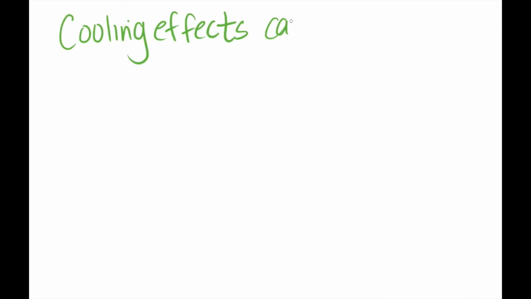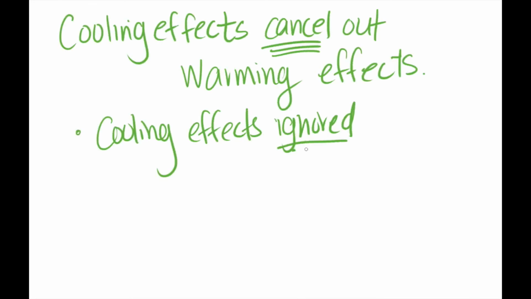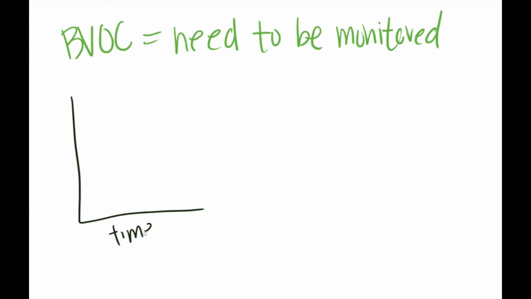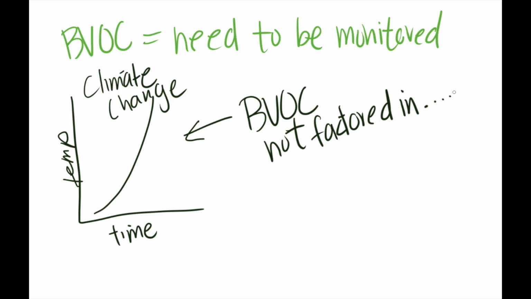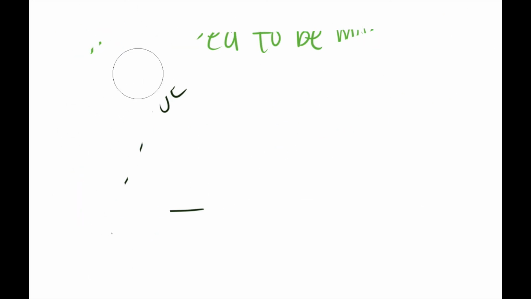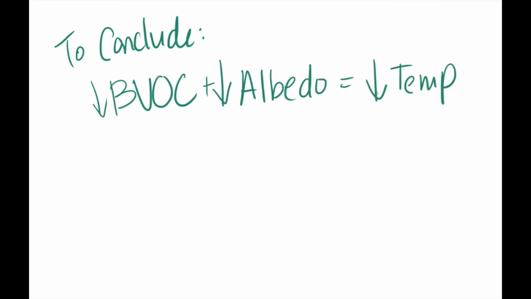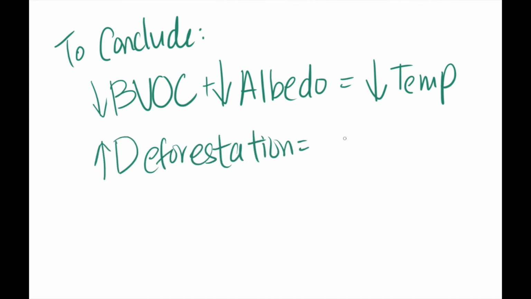To summarize, replacing forests with croplands has multiple effects on global warming. Deforestation itself has warming effects on the climate by increasing the amount of atmospheric CO2 and reducing atmospheric aerosols. While replacing that deforested land with cropland, it has two cooling effects, the albedo effect and decreased BVOC emissions. It is important to note that the point of this video is not to say that we should cut down all the forests and replace it with cropland in order to combat global warming.